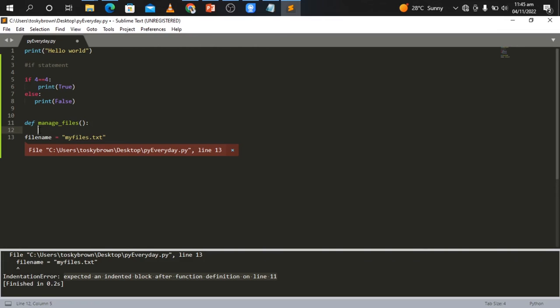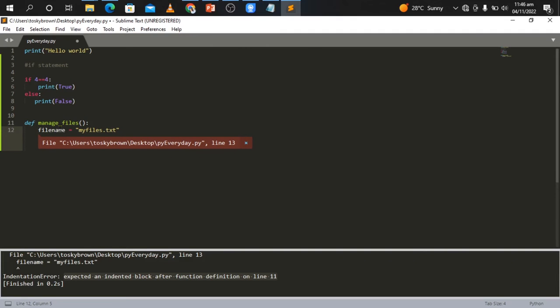Okay, so the next line of code should have been here. So any code that I was supposed to write should have been here. So the file name should have been here rather than being at the beginning of the very line of code, right? Okay, so this tells us that when we want to write a block of code, after the definition of that block, the following line should begin with a space between them. So that's that for the indentation.